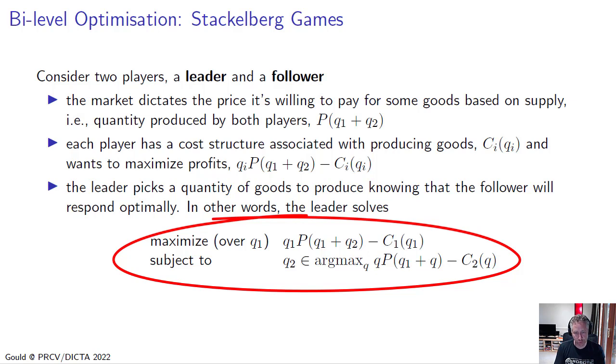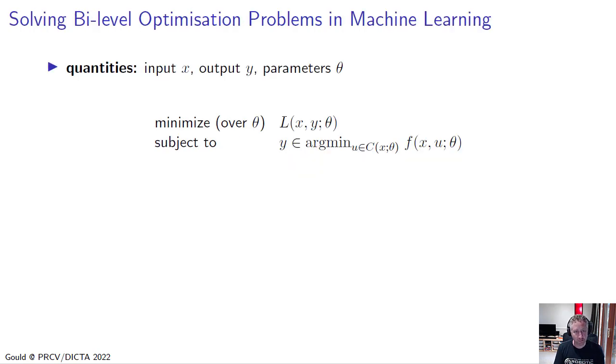In machine learning, we also have these bi-level optimization problems, and here the quantities that we are reasoning over are the input x, the output of the model y, and the parameters of our model theta. And what we want to do is we want to minimize the loss over the parameters of the model, subject to y, the output, being the solution to a parametrized optimization problem, where the lower level problem is parametrized by the input and the model parameters.